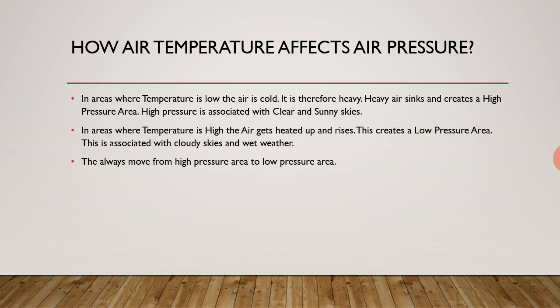The air always moves from high pressure area to low pressure area. In the high pressure area the air is filled with moisture, and moisture makes the air heavy. Heavy air sinks down, and in the low pressure area, the air becomes hot, and hot air rises up. That is the circulation of the air.